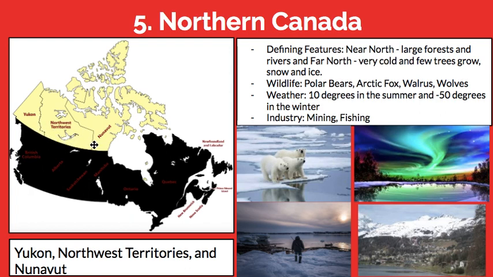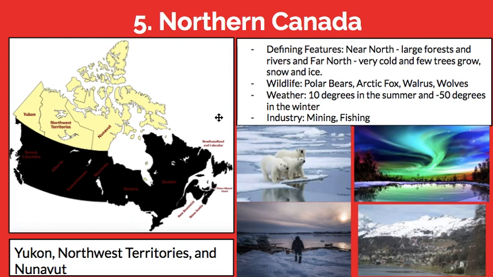In this lower part, there are actually large forests and rivers, and it's not that icy, frozen thing that you think of when you think of the north. That's actually in the far north, all up here. That's where it's very cold, very few trees grow, and you get that icy northern picture that you get in your imagination when you think of the Canadian North.